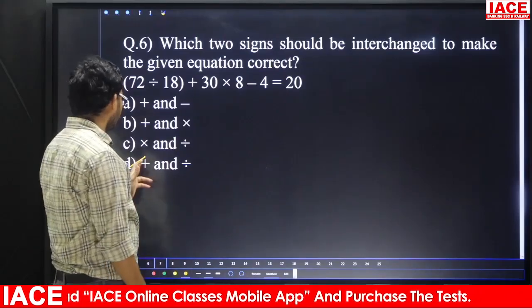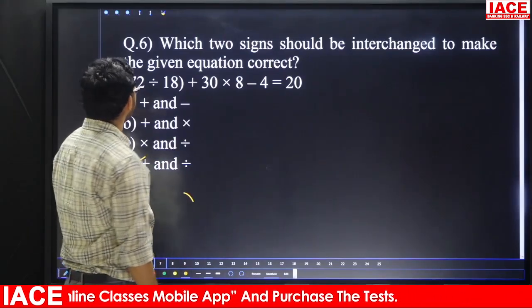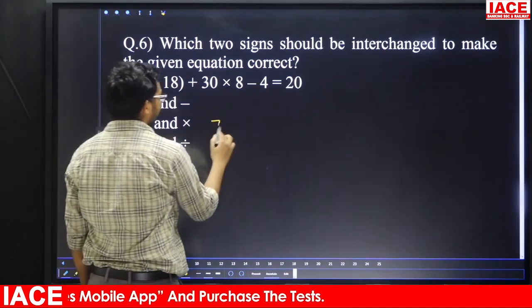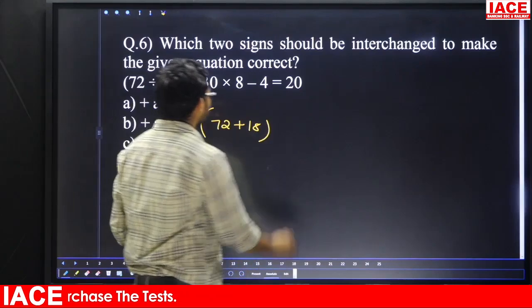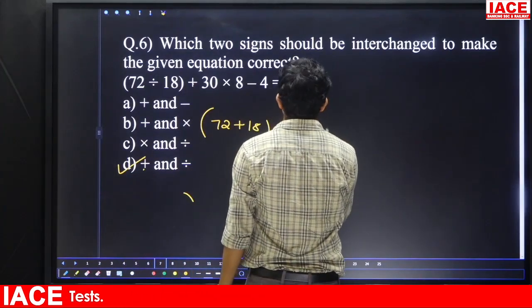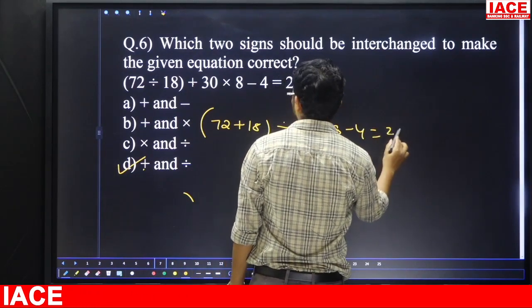Suppose, friends, we take option D once, plus and divide by. If divide by is there, means what? Plus, 72 plus 18. Next one, if plus is there, means what? Divide by. Here 30 into 8 minus 4 equal to 20.